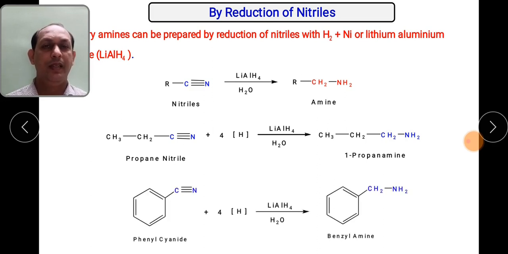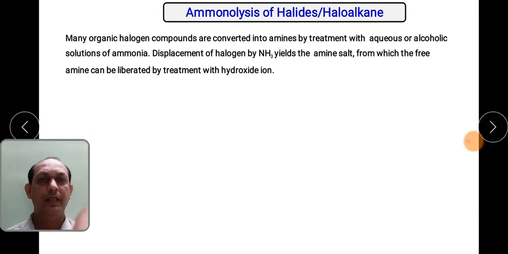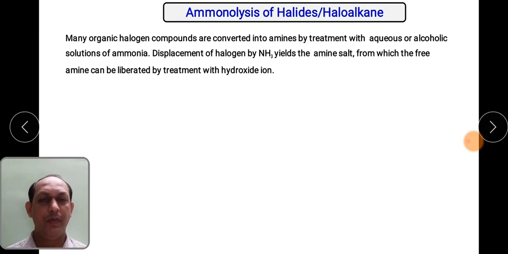Then phenyl cyanide, or we can say this particular compound is benzonitrile. It is again reduced with the help of lithium aluminum hydride into CH2NH2 group. So this is benzylamine. As we know, benzylamine is a very good commodity chemical. It can be used for the preparation of various different compounds. So this benzylamine can be easily prepared from phenyl cyanide by using lithium aluminum hydride. So these are the methods which are available to convert or reduce nitro group into amines.